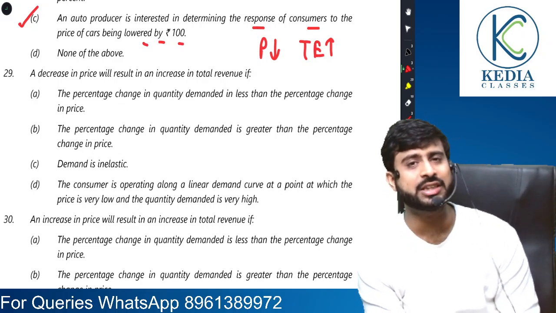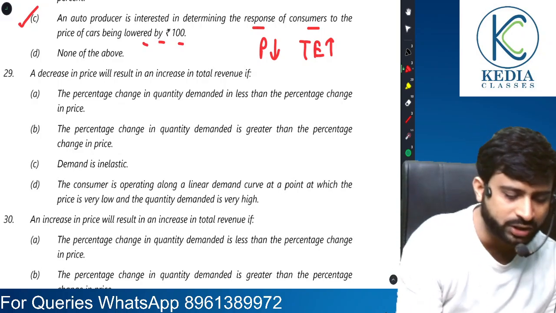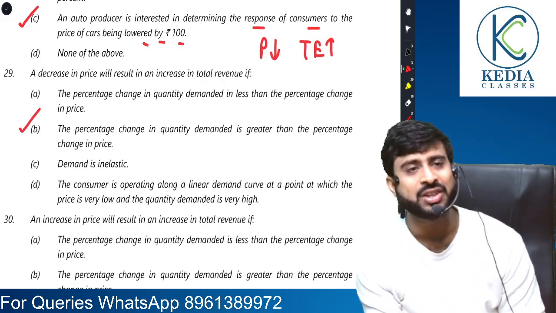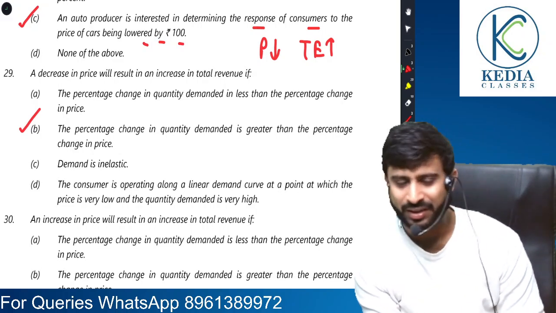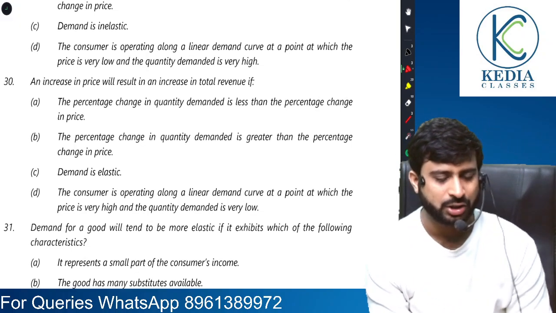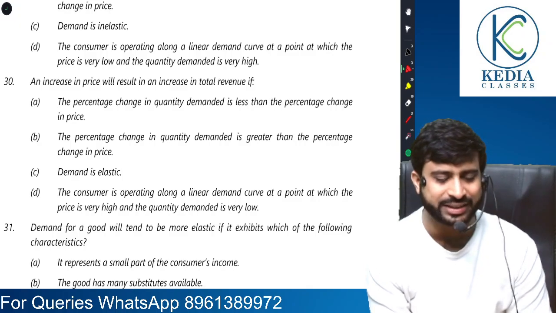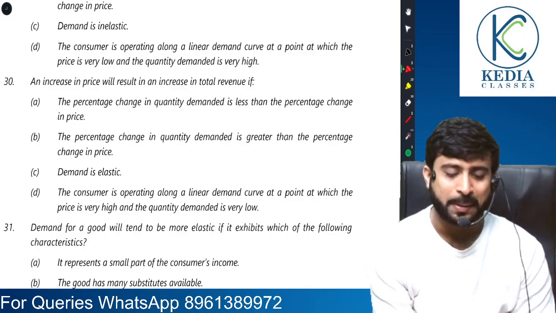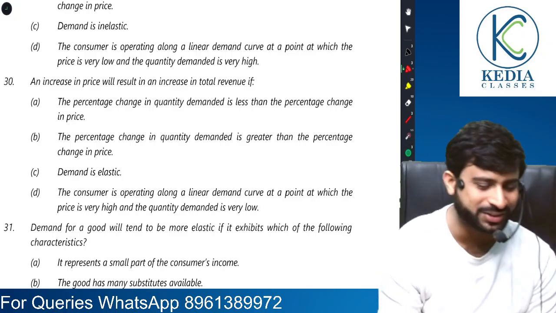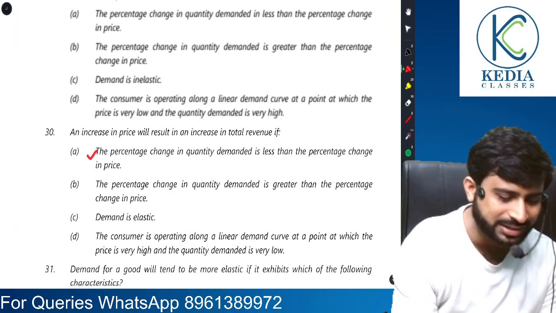That means percentage change in quantity is greater than percentage change in price. It is here that we see it. Right, sir. An increase in price will result in an increase in total revenue. That is inelastic demand, when percentage change in quantity is less than percentage change in price. Okay, so everyone, that is 30A.